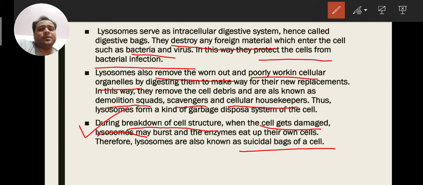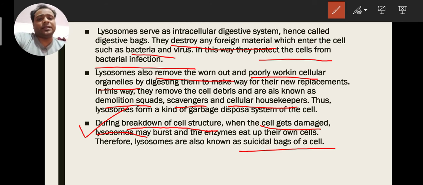This is a very important question. This comes for 2 marks. Why are lysosomes called suicidal bags? So you have to answer: during the breakdown of cellular structure, when the cell breaks, when there is any injury, at that time they release this enzyme, and due to that enzyme the cell gets ruptured at that time only, and the body gets a chance to form new cells. If they form a new cell, it works better than this injured cell. That's why they are called suicidal bags.